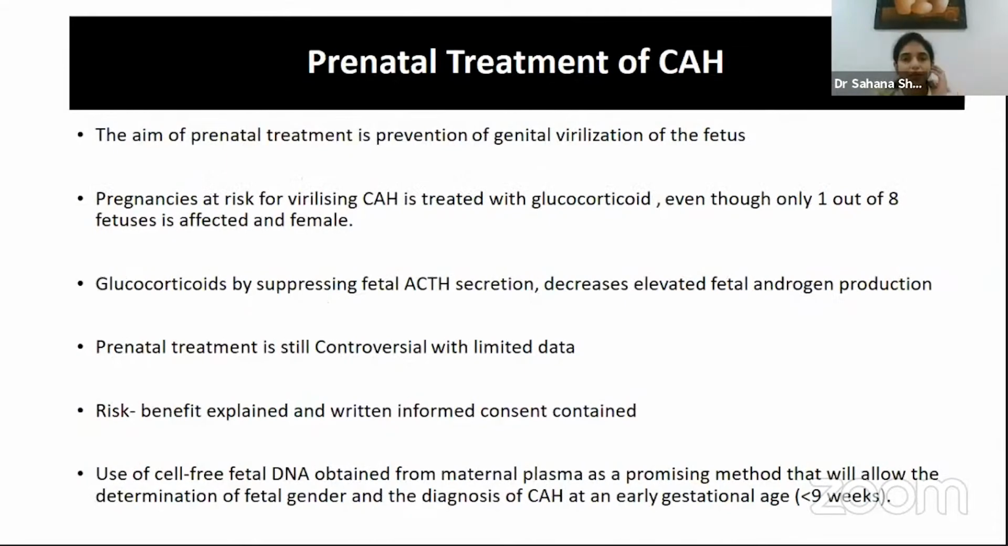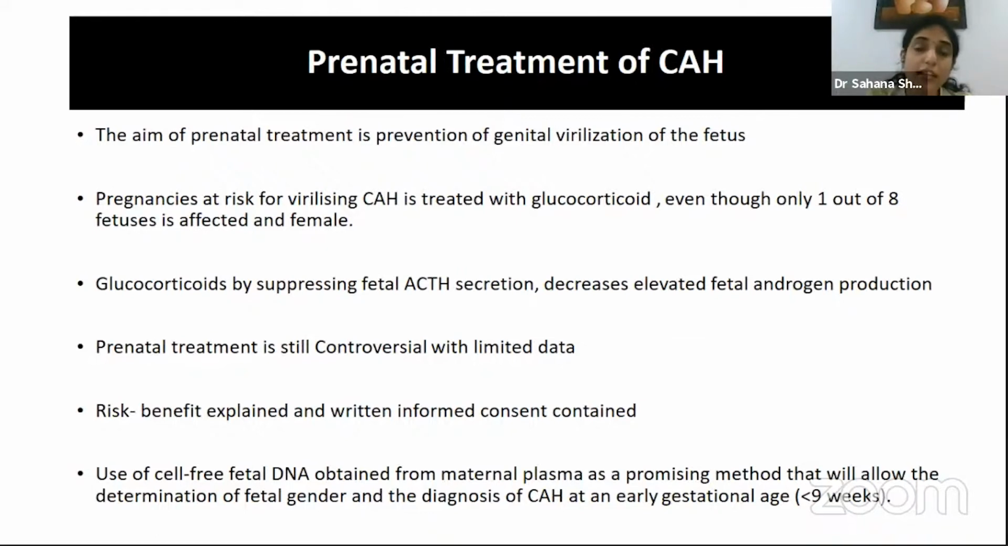Prenatal treatment of CAH has been a controversial area. It's long been, and still remains, controversial. Now, the aim is to prevent genital virilization of the fetus, especially if there is a high risk of a classical CAH in the fetus. The concern is that to prevent virilization, the treatment has to be started as early as soon as the pregnancy is confirmed.